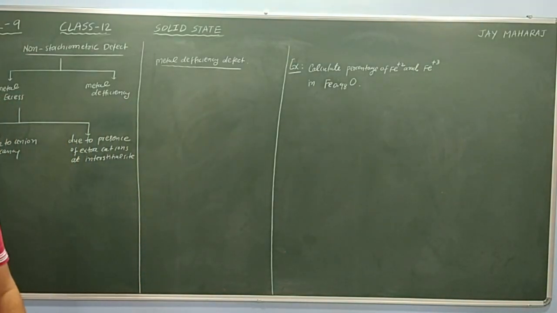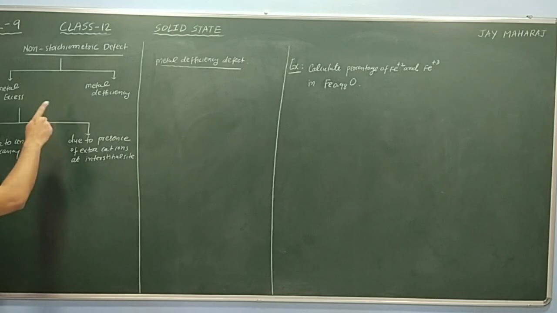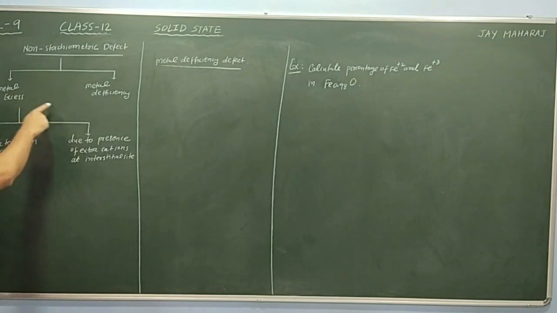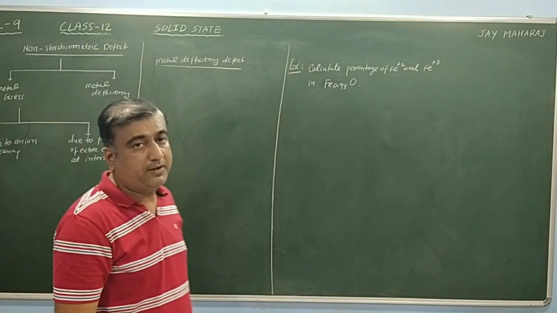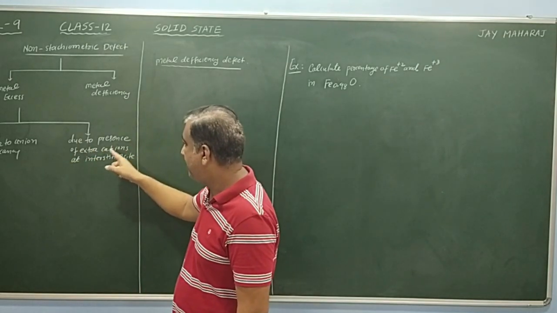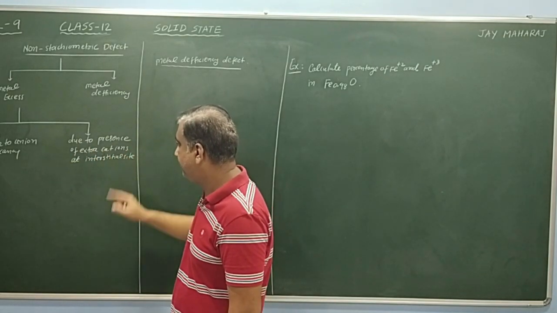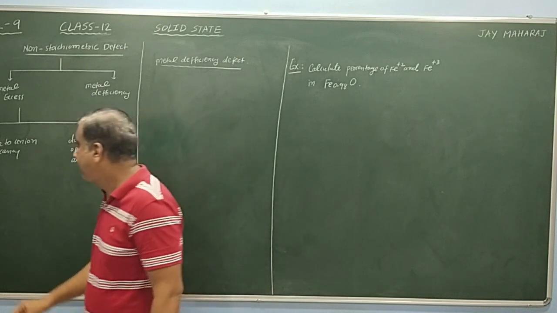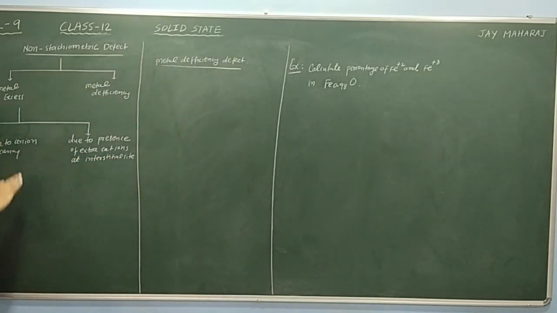That means the stoichiometry will be changed. Non-stoichiometric defect has two types, metal excess and metal deficiency. We know very well, metal excess defect has two types: due to anion vacancy and due to presence of extra cation at interstitial site. So first we are discussing due to anion vacancy.